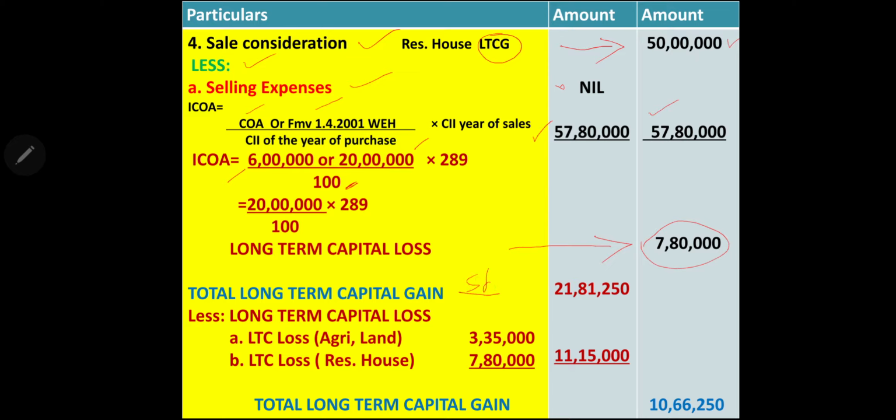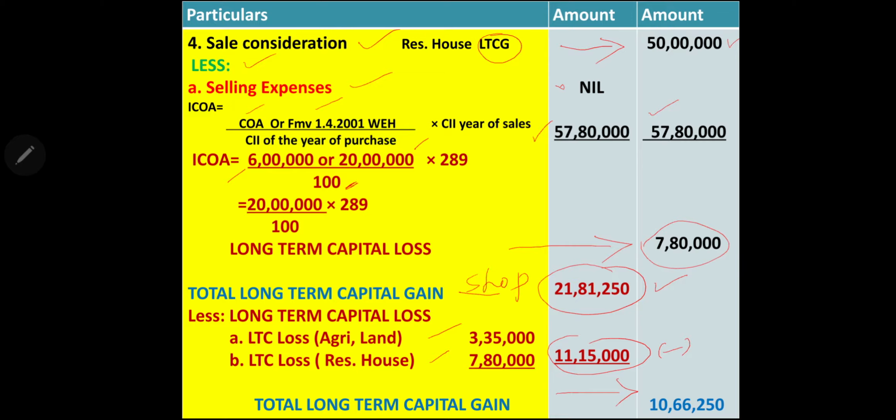From the shop, the SSC has received 21,81,250 as long-term capital gain. And from agriculture land, there is a long-term capital loss of 3,35,000. And from residential house, 7,80,000 is the loss. So total loss is 11,15,000. We will deduct it from the gain that is received by selling the shop. 21,81,250 minus total loss 11,15,000. So what is the long-term capital gain now? 10,66,250. So SSC has in his hand 10,66,250 as long-term capital gain.